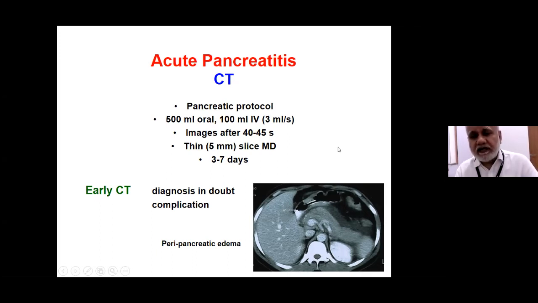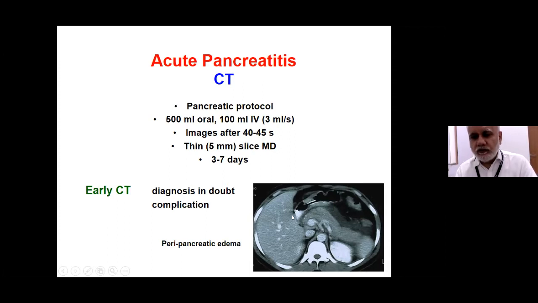So when we have acute pancreatitis, the first aim is to see the severity. And one of the features to say that this is severe acute pancreatitis is presence of significant necrosis. Necrosis would not be seen if you do the CT too early. So if you do it in the first 1 or 2 days or 3 days, necrosis may not be evident. And that is why if you are dealing with acute pancreatitis, the timing of CT is important, even 7 days. Here, what we see is a normal enhancing pancreas, but there is peripancreatic edema.